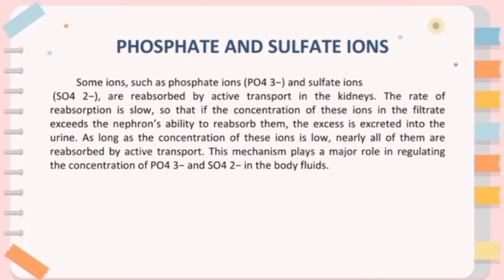As long as the concentration of these ions is low, nearly all of them are reabsorbed by active transport. Okay, so phosphate and sulfate ions are very important in excretion and reabsorption, also in concentration of other filtrates.